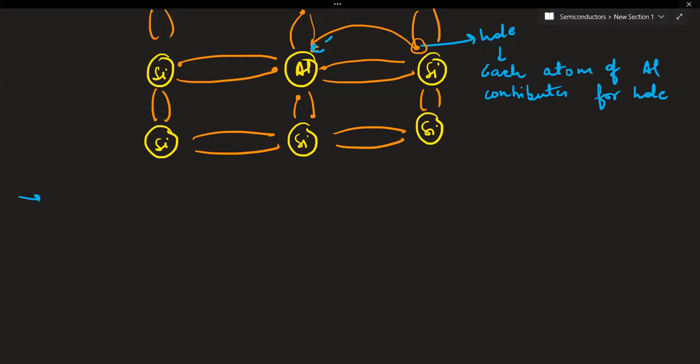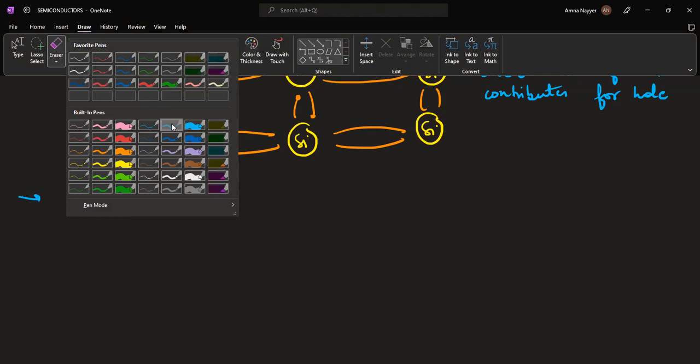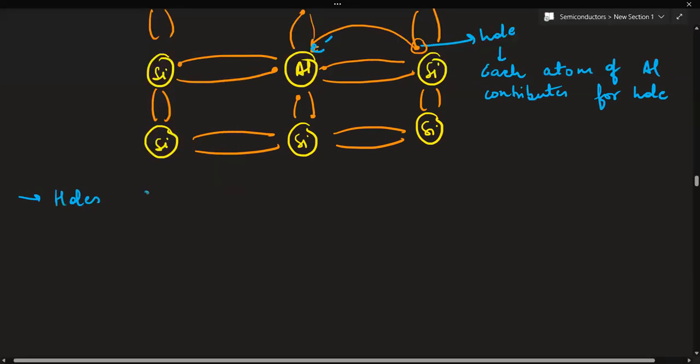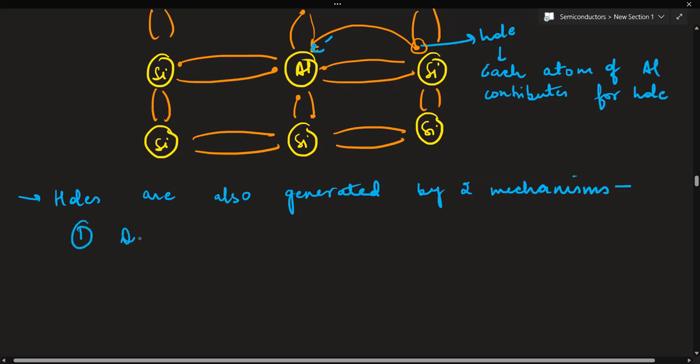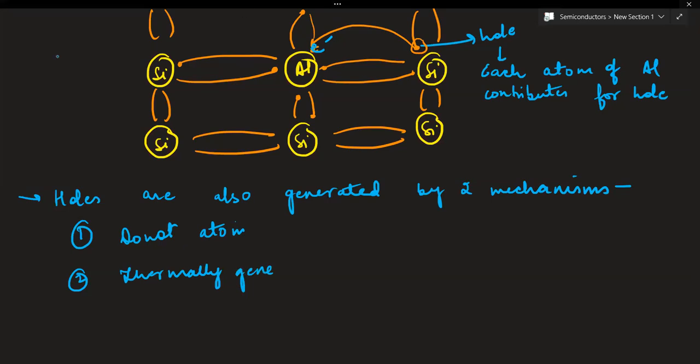Now electrons are not created, now holes are created. So holes are also generated by two mechanisms. See, first is through the donor atom, no, the acceptor atom. The other one is through thermal generation.